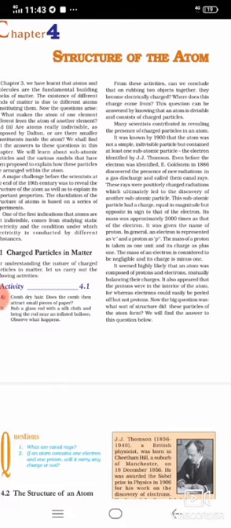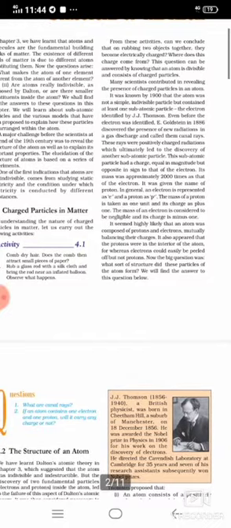But the charge is very significant. Proton has positive charge +1, electron has negative charge -1. It seemed highly likely that an atom was composed of protons and electrons mutually balancing their charges. Proton is positive charge, electron is negative charge, and the atom balances these charges because the atom is neutral.